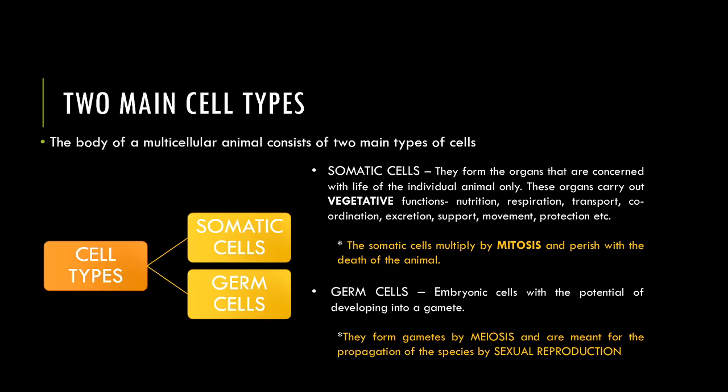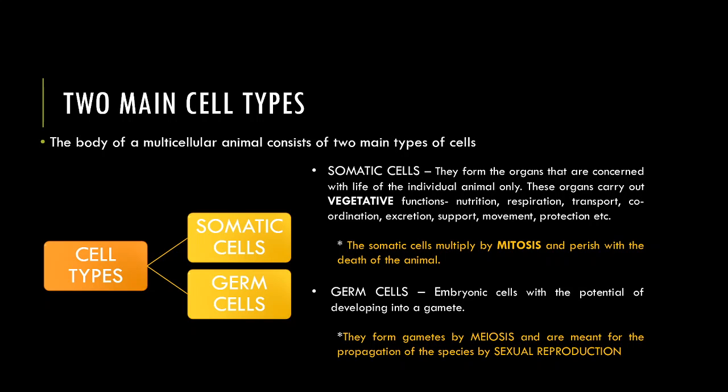Now, the body of a multicellular animal consists of two main types of cells. First is the somatic cells and second is the germ cells. Now, the somatic cells form the organs that are concerned with the life of the individual animal only.